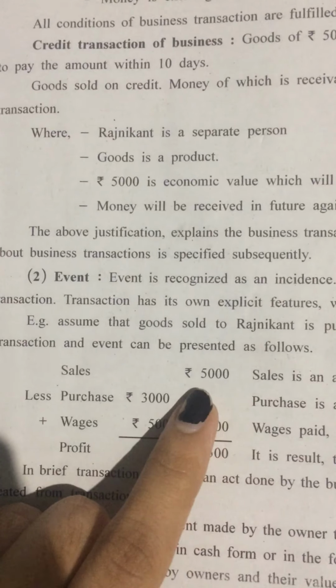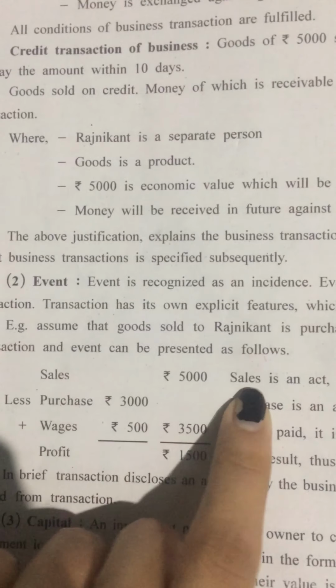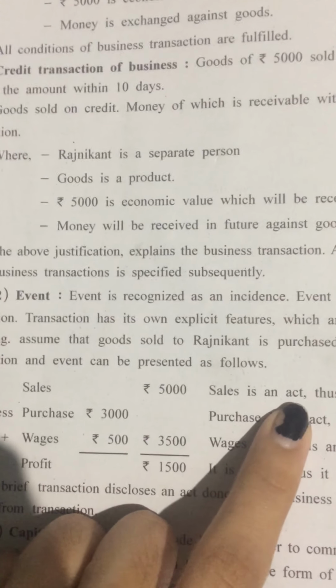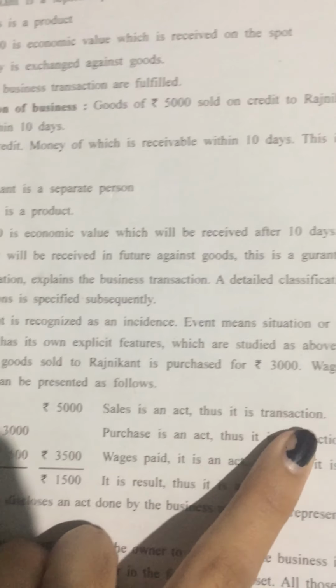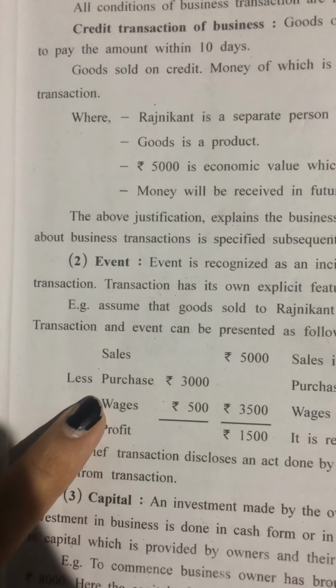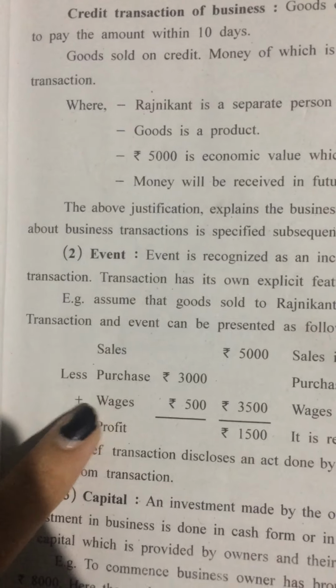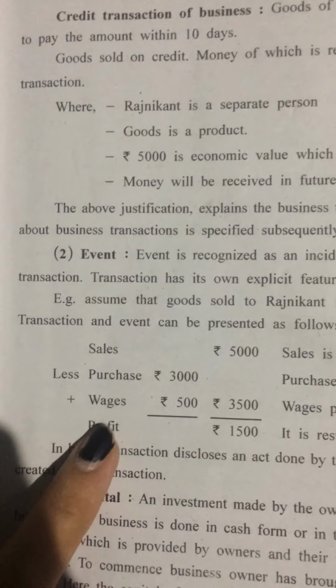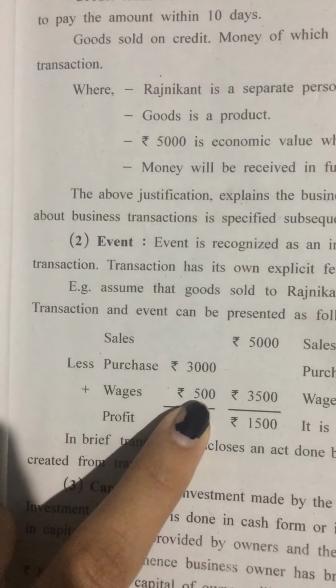Sales was for rupees 5,000. Now sales is an act, or we can say that sales is an activity, thus it is a transaction. Now out of sales minus purchase and wages. So purchase was for rupees 3,000 and wages paid for rupees 500.